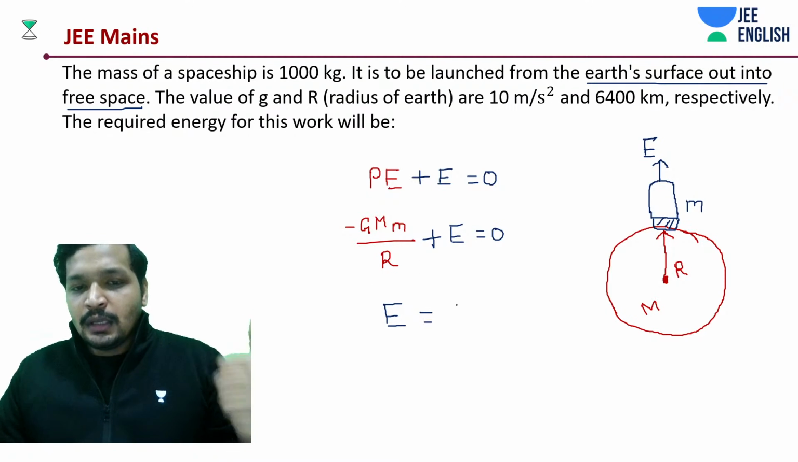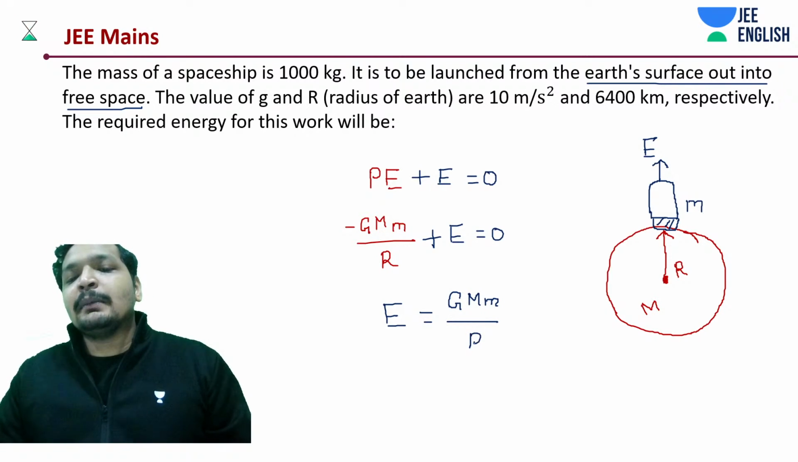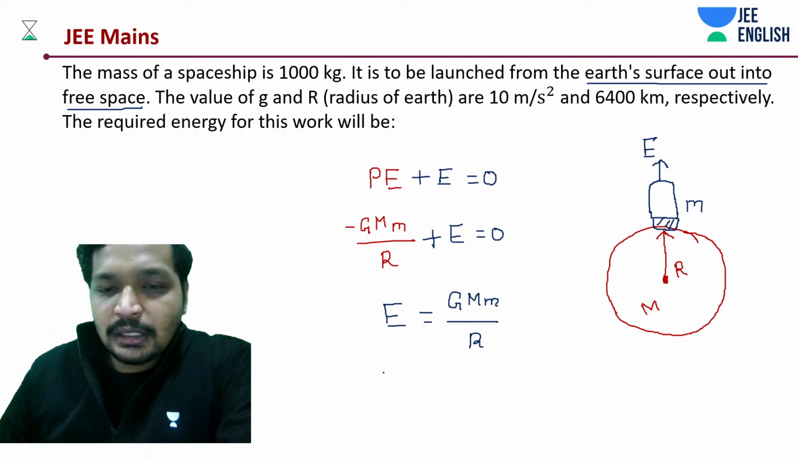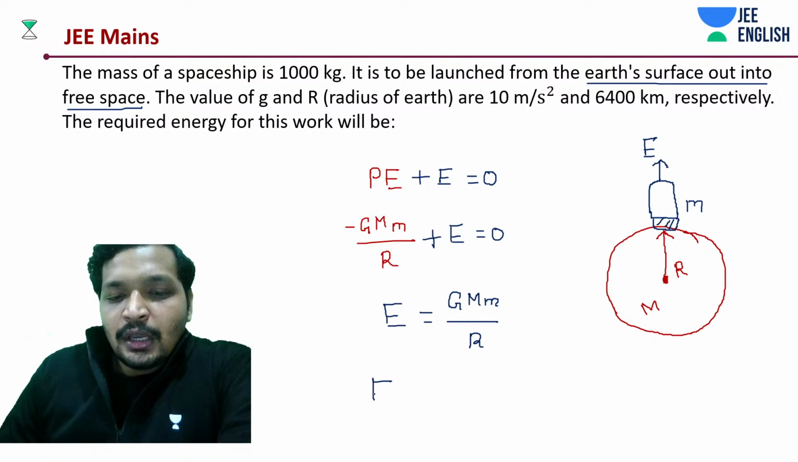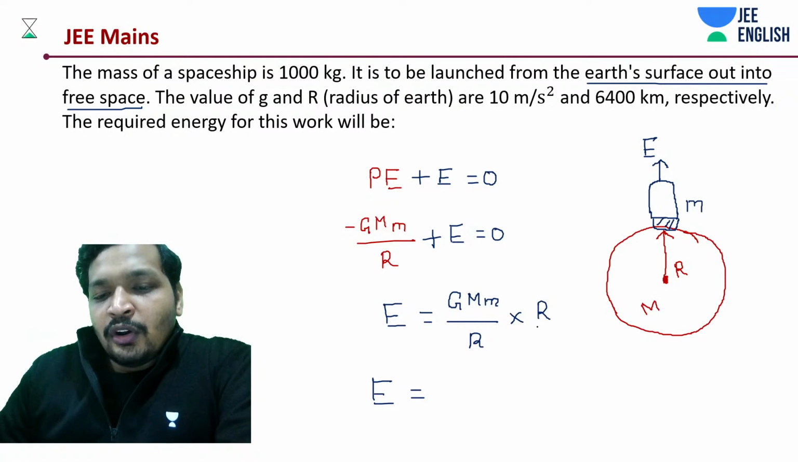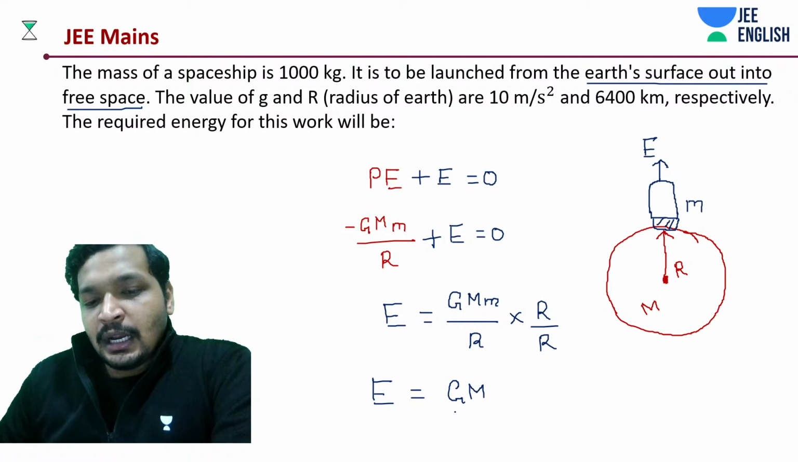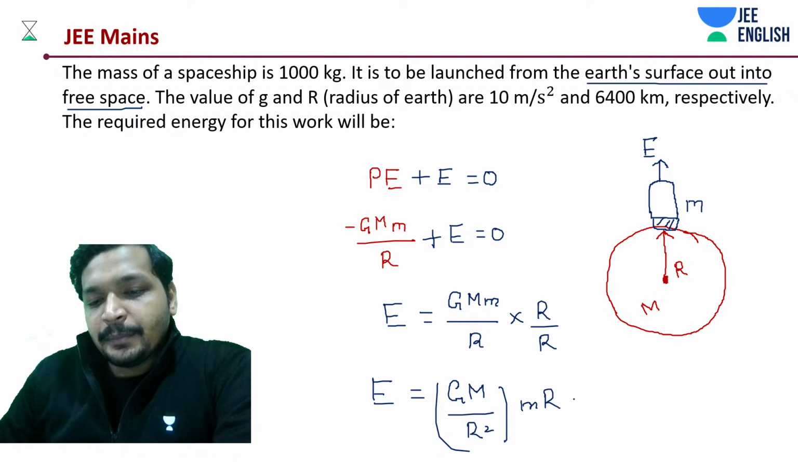Okay. That should never fall back, GMm by R. Let me do a small thing. What are we going to do? We are going to multiply with R on the numerator and on the denominator. What do we get? We get something like this, GM by R square, into m into R.